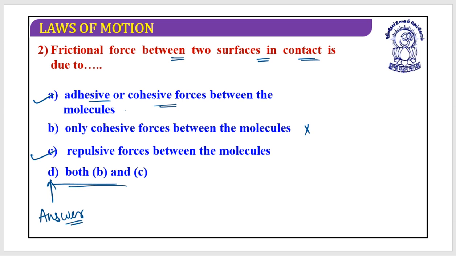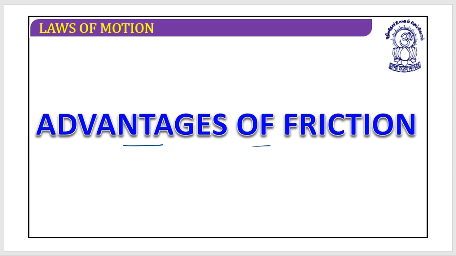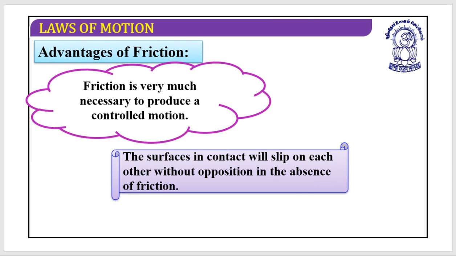Is it clear? Now let's look at the advantages of friction. Friction is very much necessary to produce a controlled motion. Every time we are looking for controlled motion, we don't just wish for a motion. We always go for controlled motion. Motion of your vehicle should be a controlled motion. That's why brakes are there, to have a controlled motion.